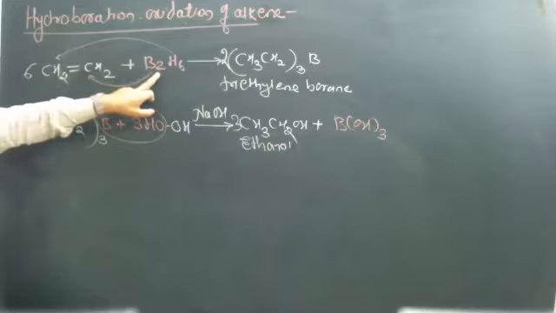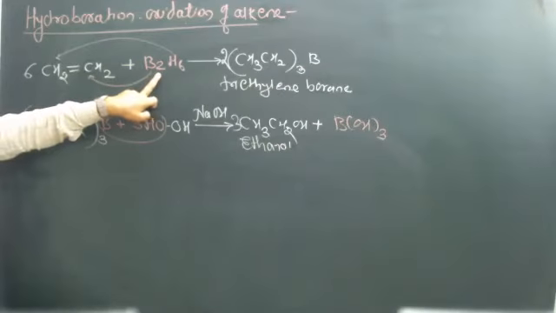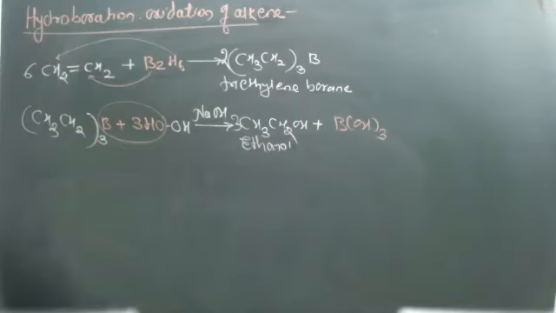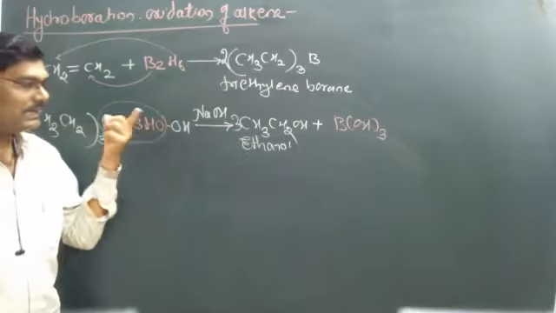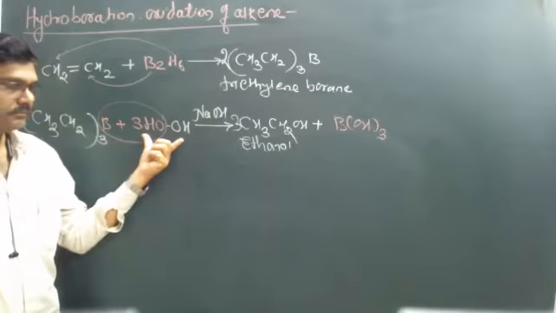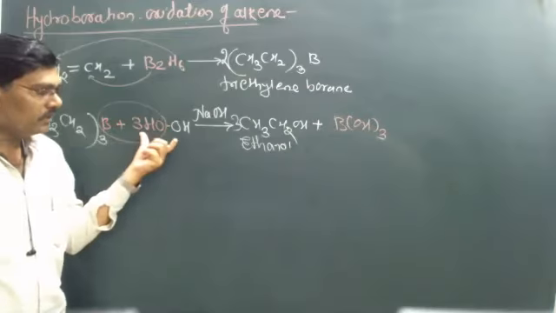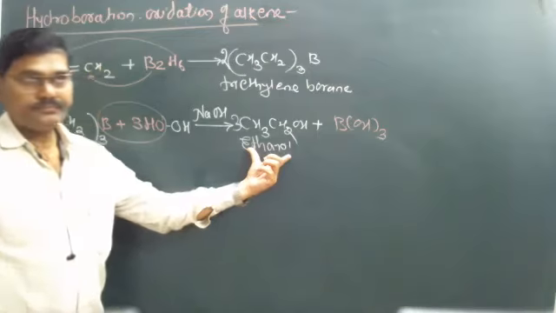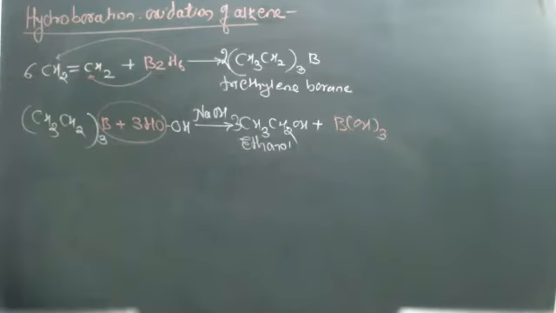See again, firstly we take the alkene ethylene. When this ethylene is reacted with B2H6 diborane, it forms triethyl borane. When this triethyl borane undergoes oxidation by using the peroxide or alkaline solution of the peroxide, it forms the alcohol. Understand this?